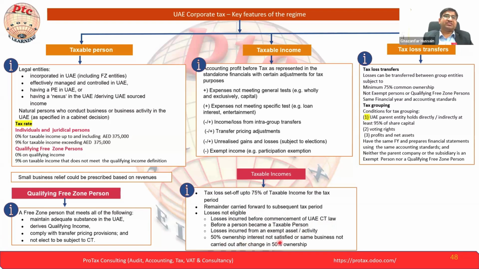Also, the 50% ownership interest must be satisfied, with the same business carried out after the change in ownership. If the business is sold by one company to another and the ownership is changed by more than 50%, then the previous losses cannot be utilized in future years. This is one of the detailed topics where they put this condition as part of the GAAR rule. Maybe there is a profitable business, and there is another entity that is loss making with huge losses.